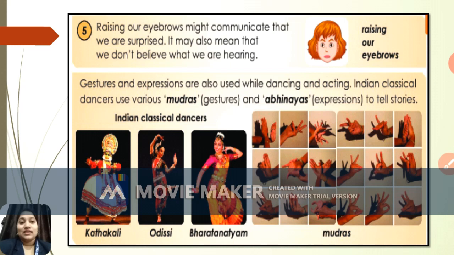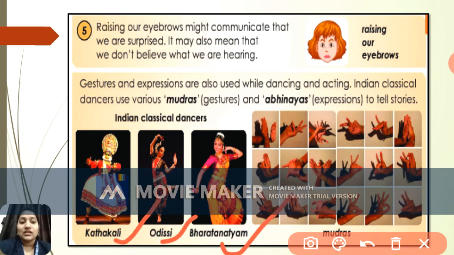Now, there are so many Indian classical dances, such as Kathakali, Odissi, Bharatanatyam. This is all Indian classical dances, right? Here you can see different types of mudras are used to show the gesture, and even the abhinayas, that is the expression which comes on the face. This all helps to tell the stories. And that's why Indian classical dances have so many expressions and gestures while dancing and acting.